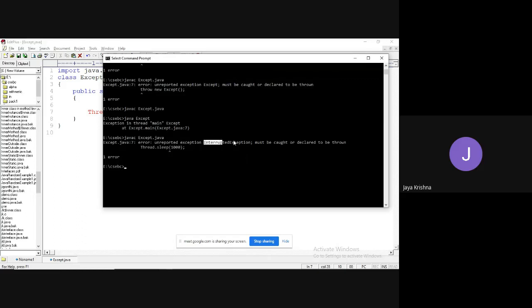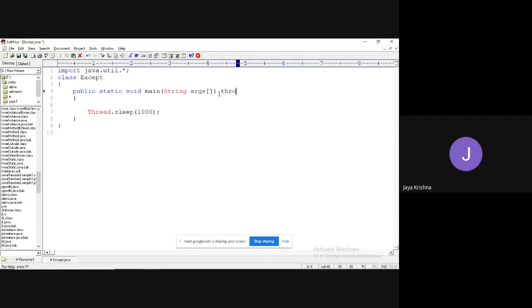So what kind of exception is being raised? It is raising InterruptedException. So I am going to simply make use of throws InterruptedException. See guys, for this Thread.sleep, I can use the try catch block to rectify it, or else I can use the keyword throws InterruptedException. Meaning that I'm just handing it over to the compiler, to the InterruptedException class.